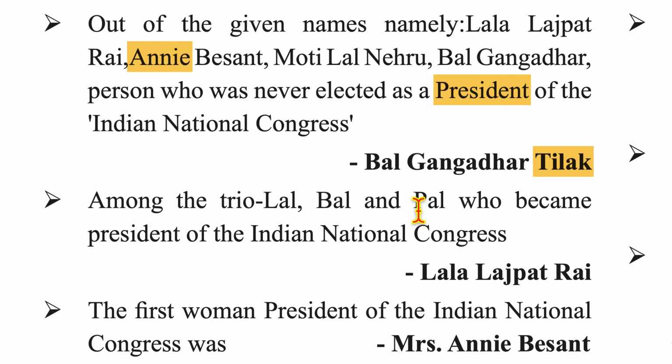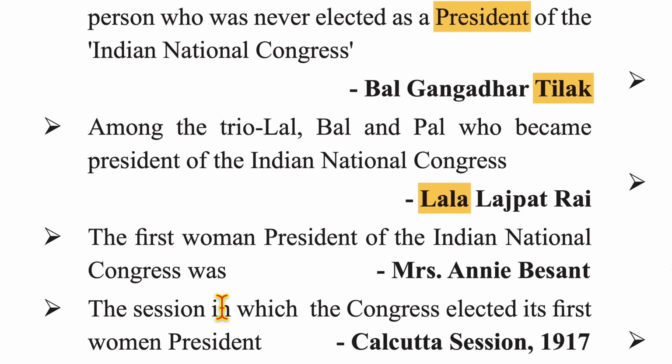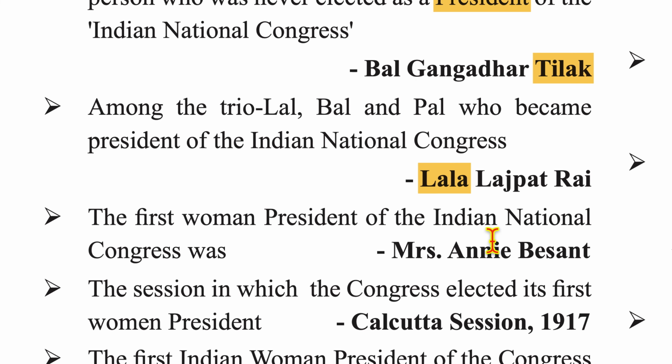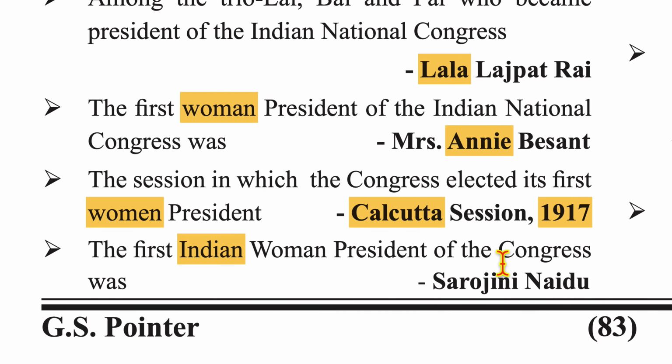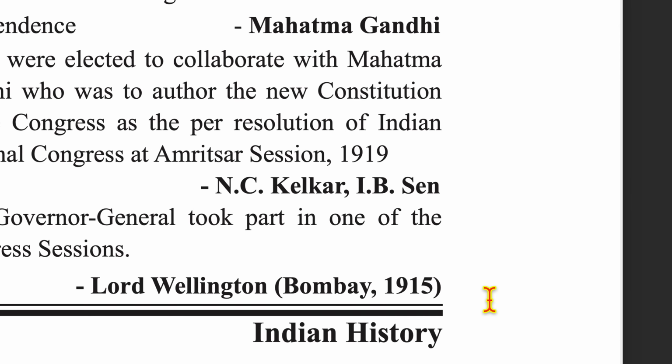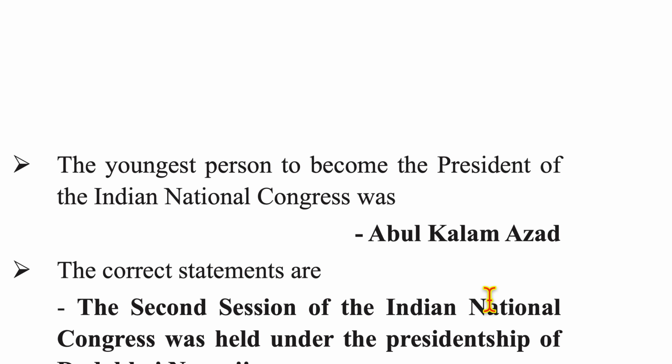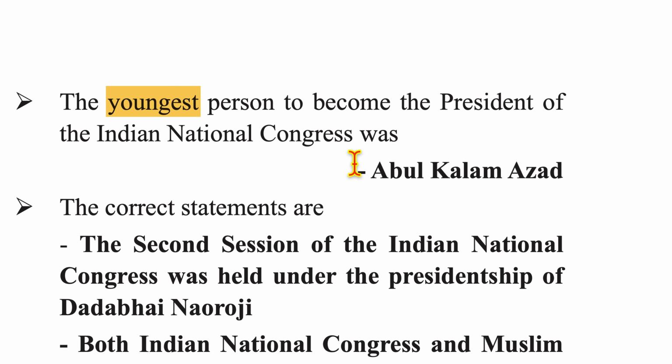Among the trio of Lal Bal Pal, who became the president of National Congress? Answer is Lala Lajpat Rai. The first woman president of Indian National Congress was Annie Besant. The session in which the Congress elected its first woman president was at Calcutta in 1917. The first Indian woman president of the Congress was Sarojini Naidu. The youngest person to become the president of Indian National Congress was Abul Kalam Azad.